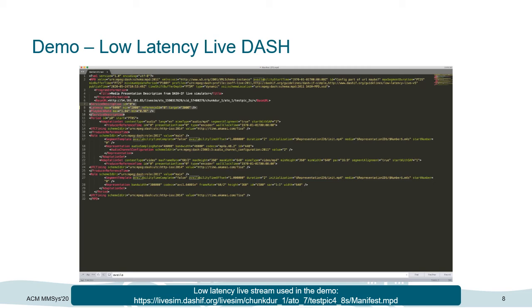What we can also see is a new attribute called ProducerReferenceTime at the bottom of the manifest. The ProducerReferenceTime is currently not used by dash.js, but it will be used in the future. It allows us to control the latency between the production of the media and the playout. So it pretty much gives us the time of the production of the associated media.